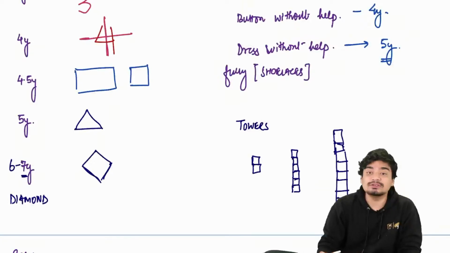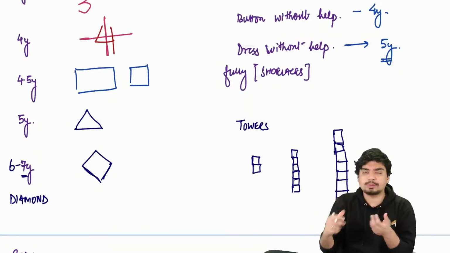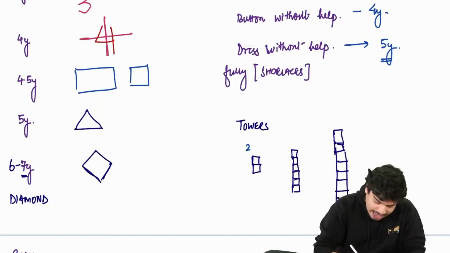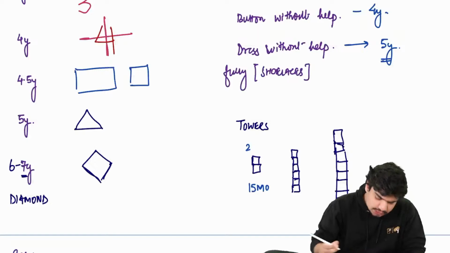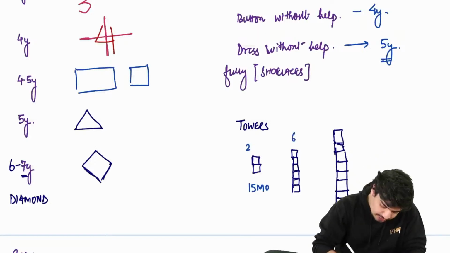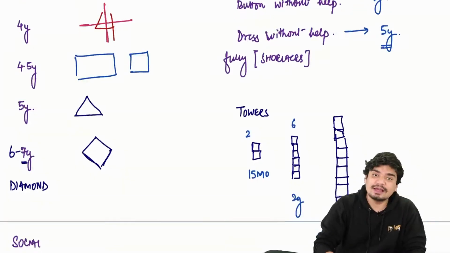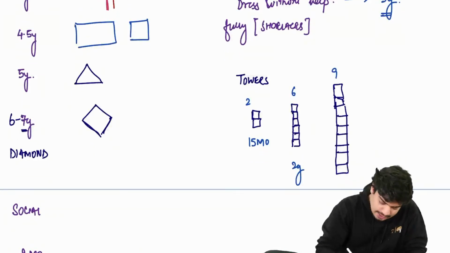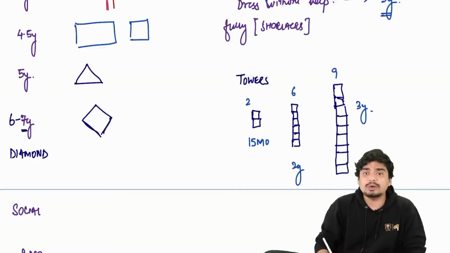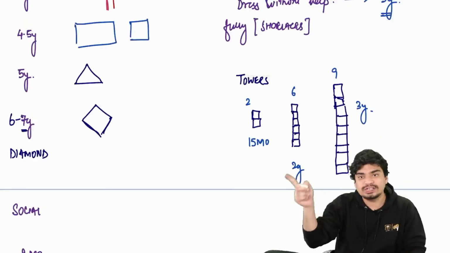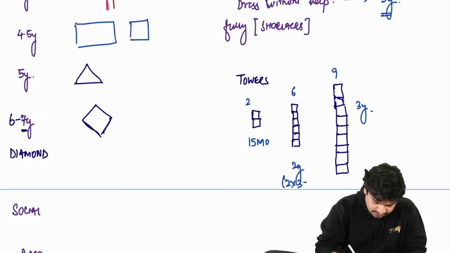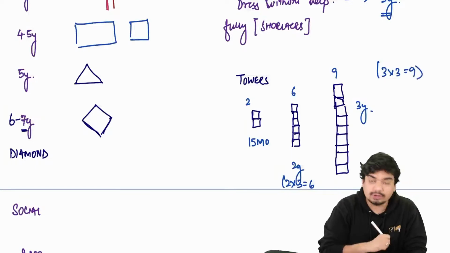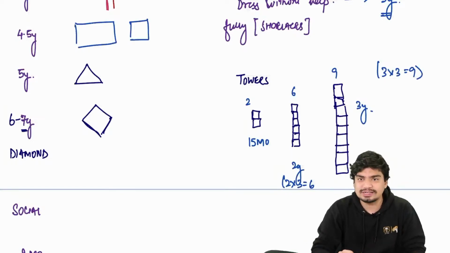Coming to some important towers, putting blocks on top of each other to make towers. So child is able to make a tower of 2 cubes at 15 months. He is able to make a tower of 6 cubes at 2 years. And he is able to make a tower of 9 cubes at 3 years. How can you remember it? 2 into 3 is 6, 3 into 3 is 9. So that's how you can remember those two ones at least.